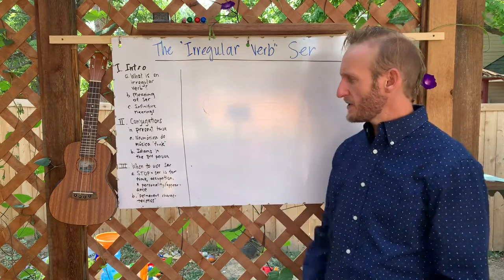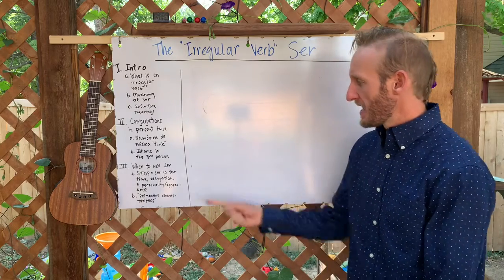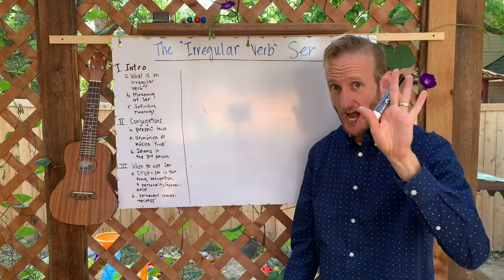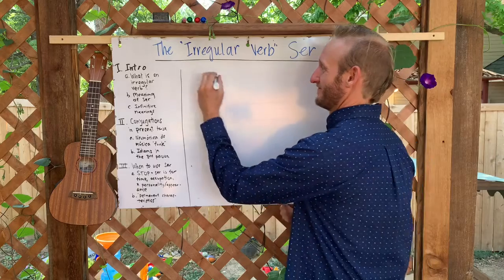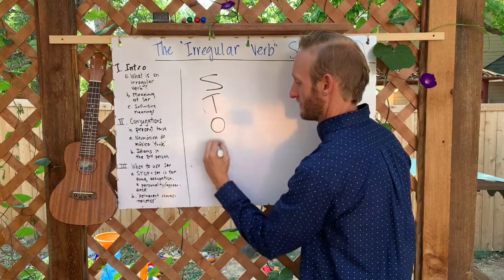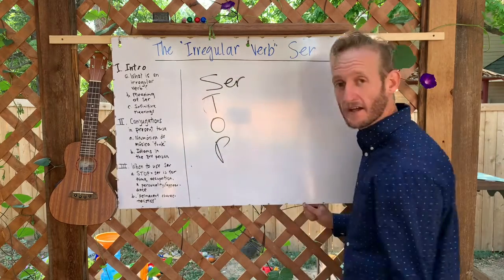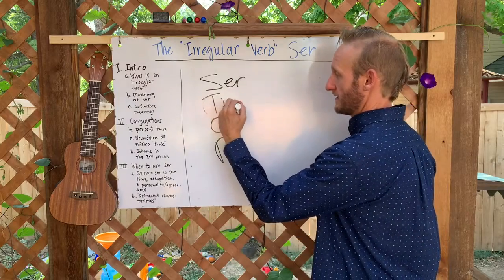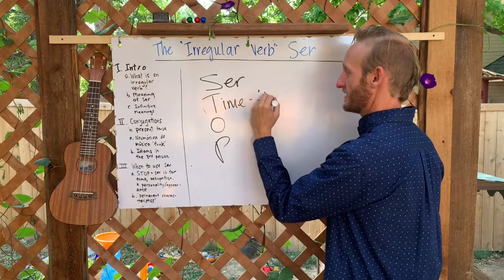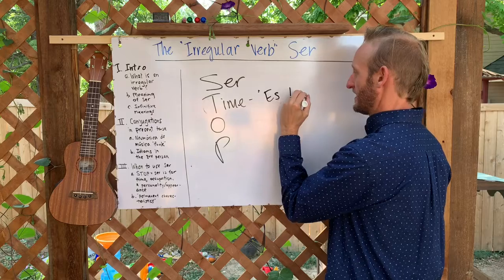So, when do we use ser? It's important for you to stop and think for a moment. So, ser can mean time, as in es la una.